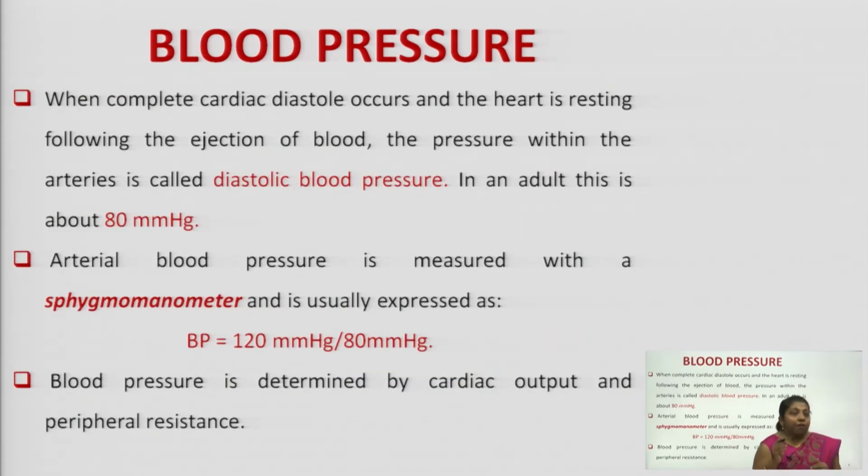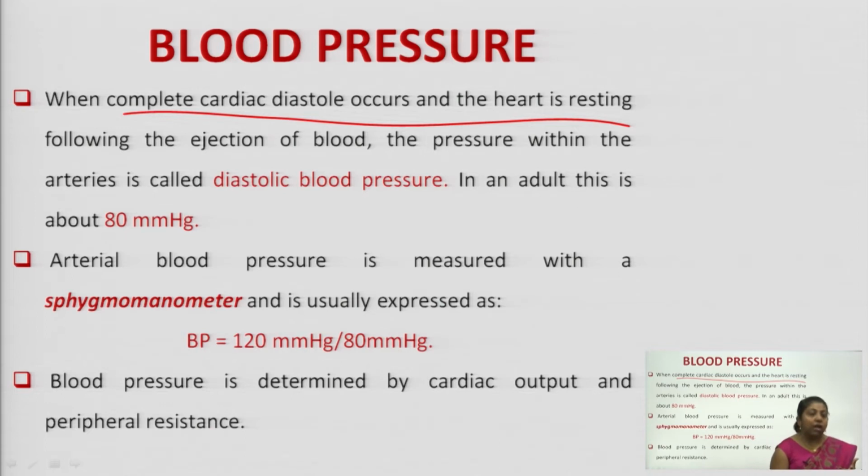Now, once systolic blood pressure is completed, your blood has been released into the aorta. So, now when cardiac diastole occurs, it means your heart is now in the resting phase.